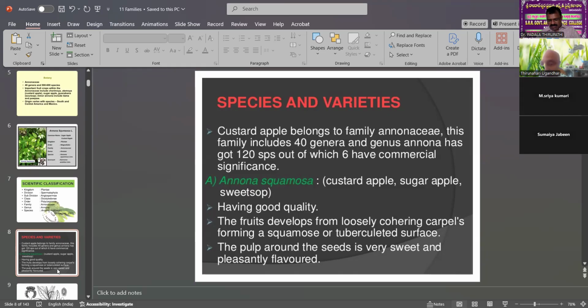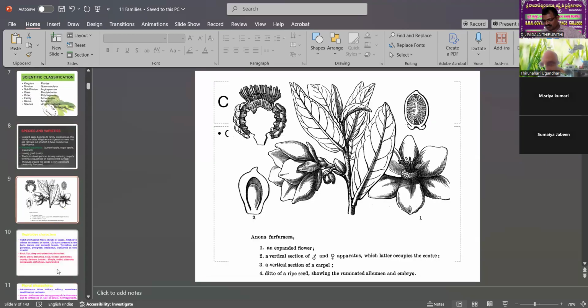Then the fruits develop from loosely cohering carpels forming a squamous or tuberculate surface. Squamous means round, cup-like or eye-like carpels are there. So these are tuberculated surfaces. The pulp around the seeds is very sweet and pleasantly flavored. That is also a variety of the species characters of the Annona squamosa plant.